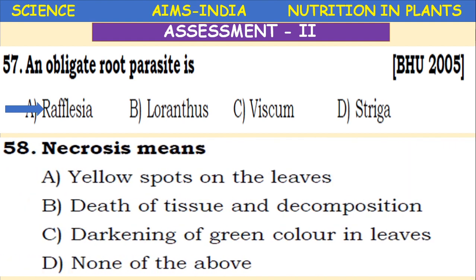Necrosis means yellow spots on the leaves, death of tissue and decomposition, darkening of green color in leaves, or none of the above. Necrosis means death of the tissue and decomposition.